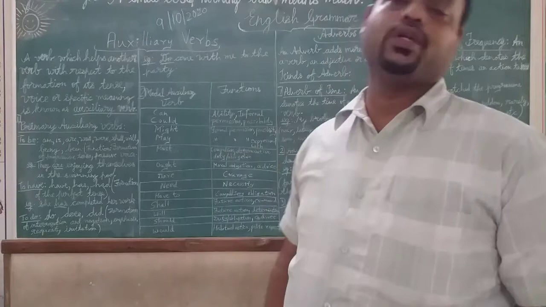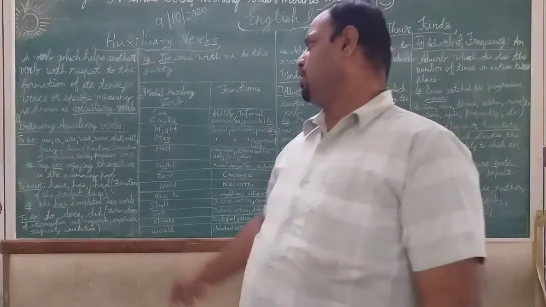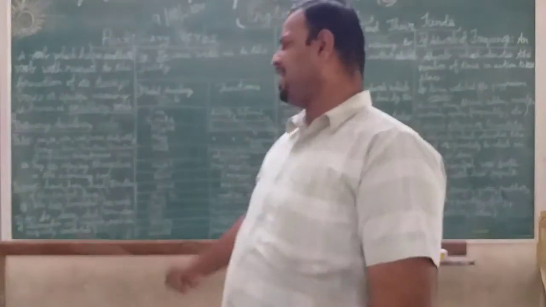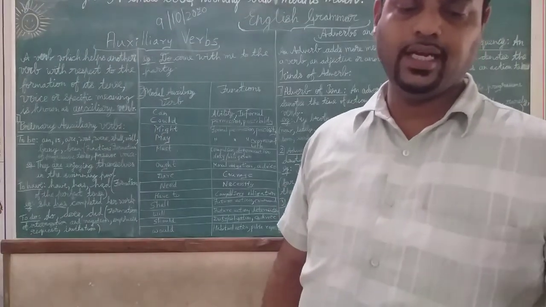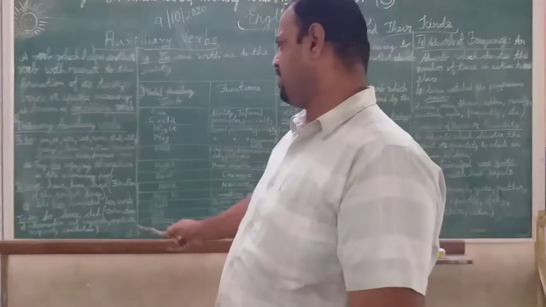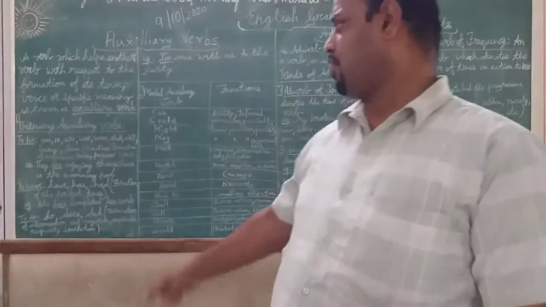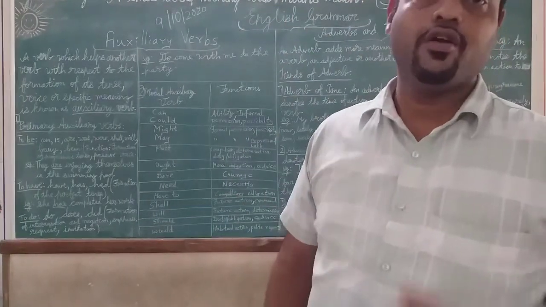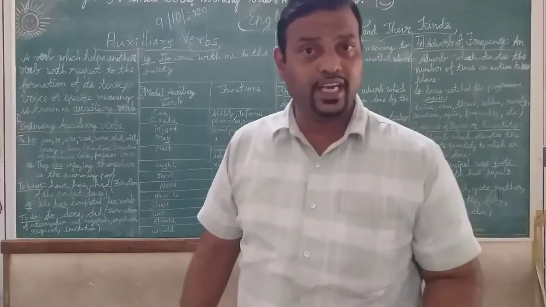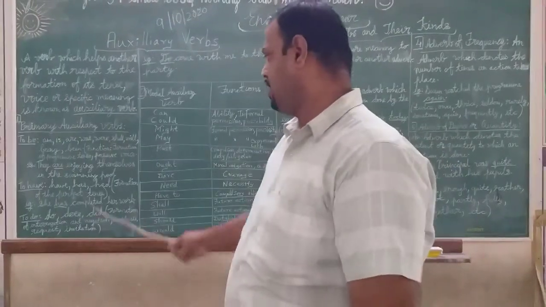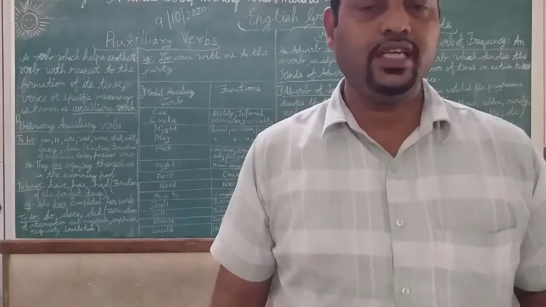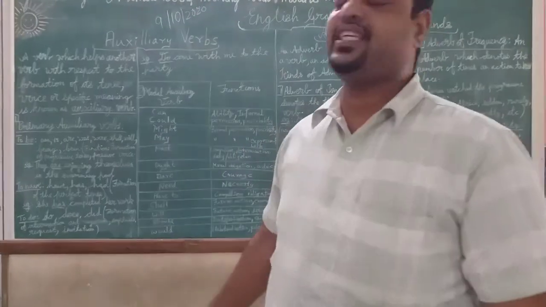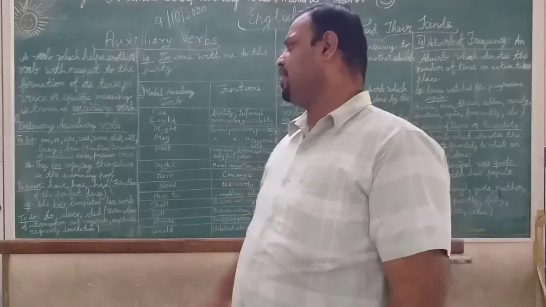The third one you can see is to do. To do is the root. And what are the verbs of to do? Do, does, and did. And what is the function? Formation of interrogation and negation, emphasis, request, and invitation.